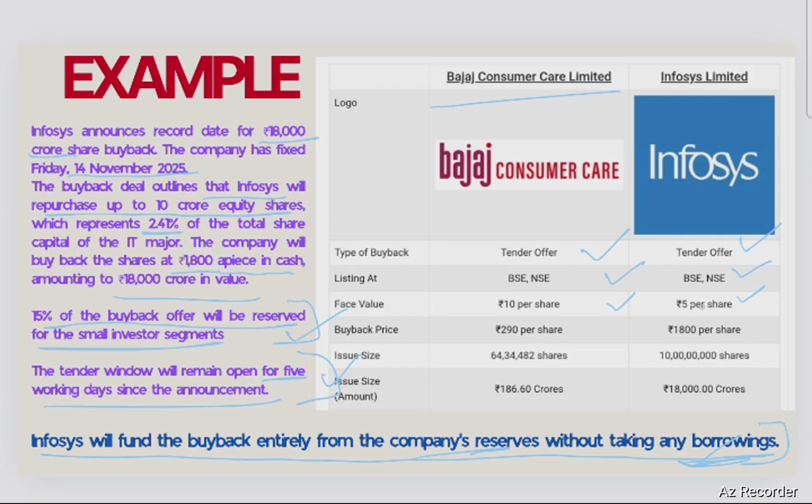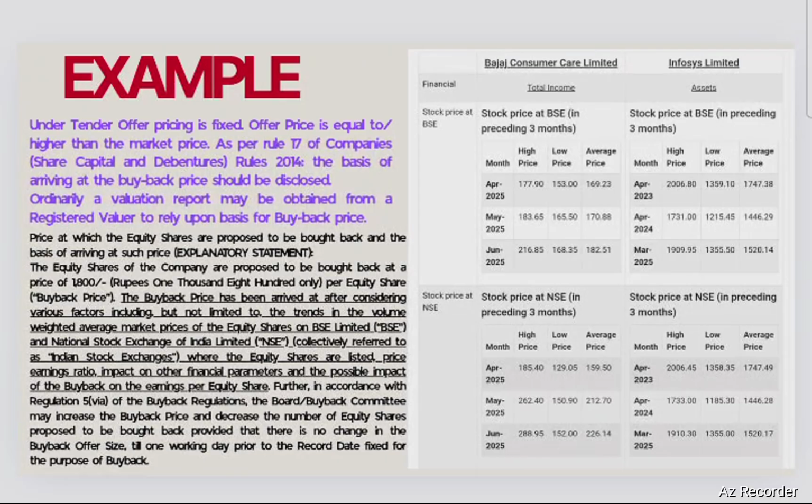Both the shares are listed on BSE and NSE. Face value is 10, while in case of Infosys it's 5 only. The buyback amount was 290 rupees per share, and in Infosys's case it is 1800 rupees per share. Issue size was 186 crore, but in this case it's a whopping amount of 18,000 crore. So our point is how this buyback price of 290, or say 1800, has been derived. So let's explore that area.